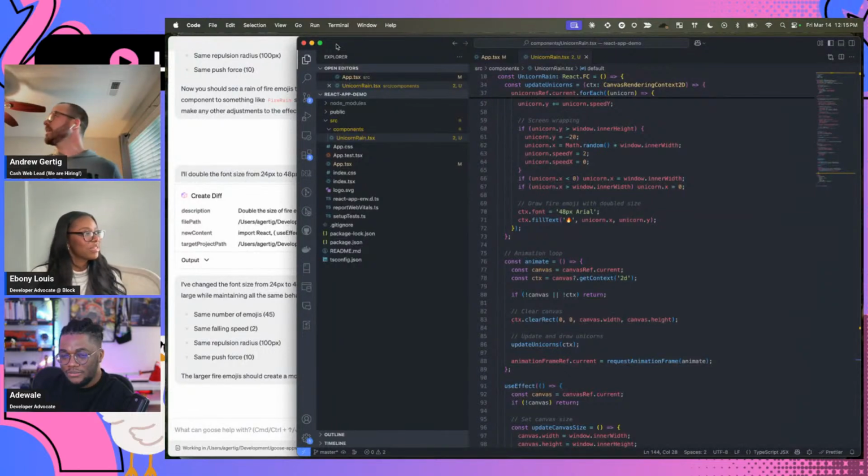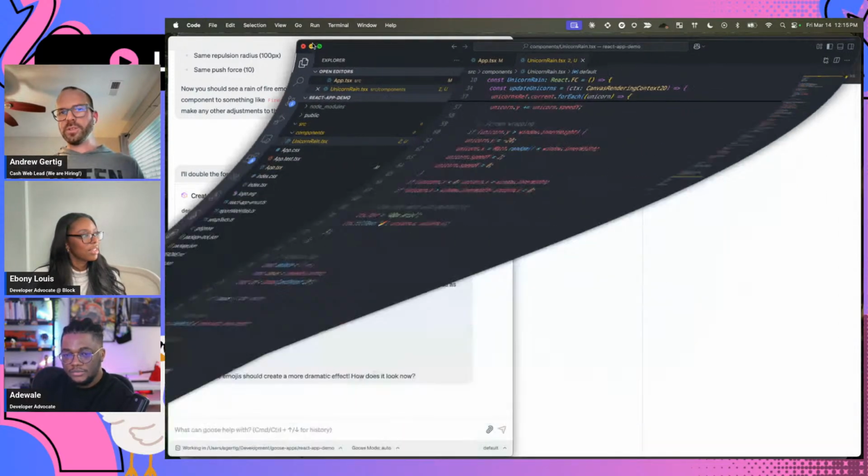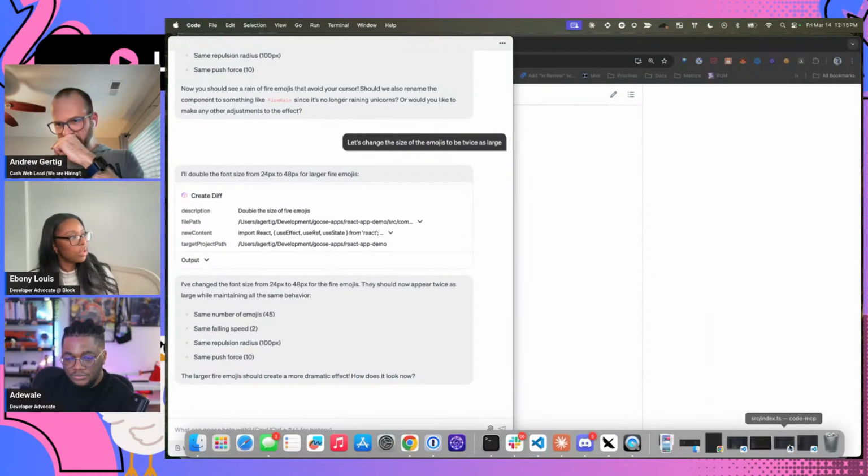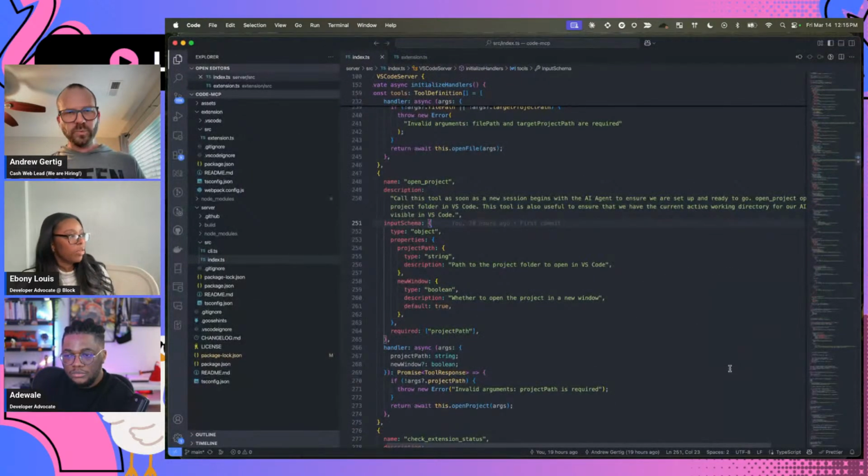Would it be helpful for me to run through the actual extension code? Would there be interest in seeing how the MCP server actually sets up tools? Yeah, I think you should. And I think you should also show the intro tool, the description that you have there that has it pull up the right project directory and stuff. Oh, yes.